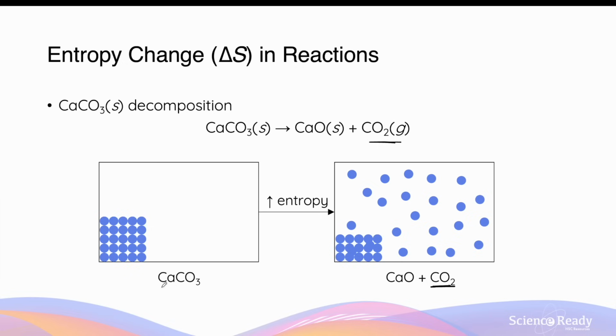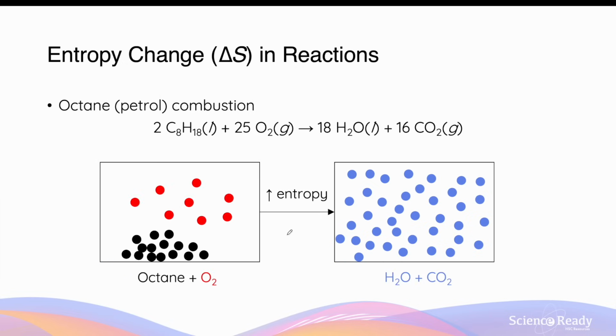This combustion reaction of octane, which is C8H18, a liquid fuel at room temperature and pressure, is also an example where the production of gases usually increases the entropy of the chemical system. In this chemical reaction, we start off with liquid octane and also 25 oxygen molecules, which again, being a gas, will significantly increase the entropy of the chemical system in the beginning before the reaction has taken place.